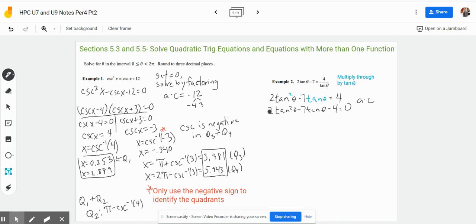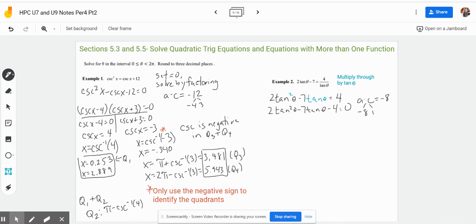So our A value is 2. Our C value is -4. So it's going to be factors that multiply to -8. 2 times -4 is -8. So we need to figure out factors that multiply to -8 that add to -7. And the one that works is going to be -8 and +1.